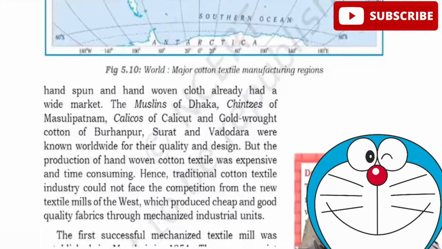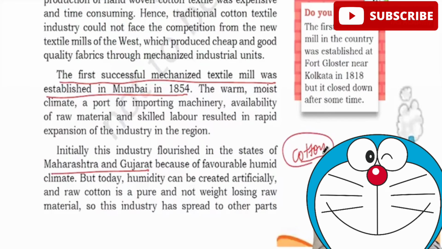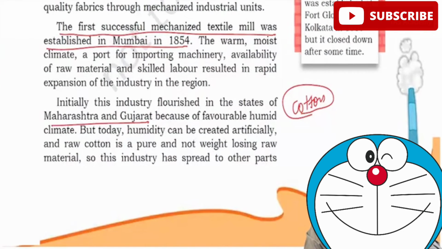But what is more important for us is that the first successful mechanized textile mill was established in Mumbai in 1854. Initially, this industry flourished in the states of Maharashtra and Gujarat because you had a cotton growing region there. I told you, in agriculture, where cotton can best be grown. And cotton is not an industry which is weight losing.